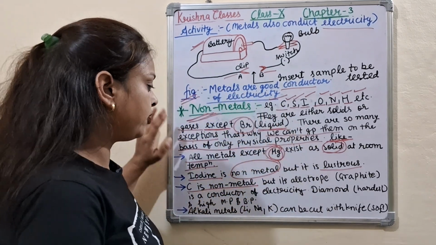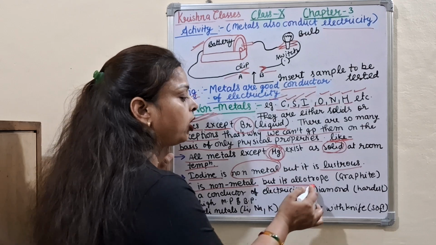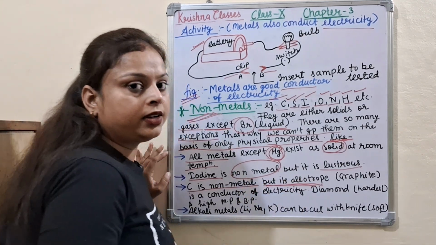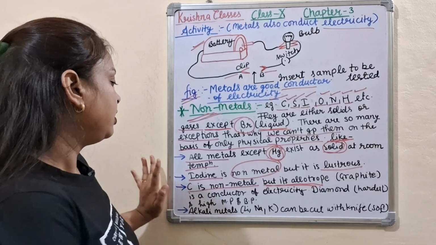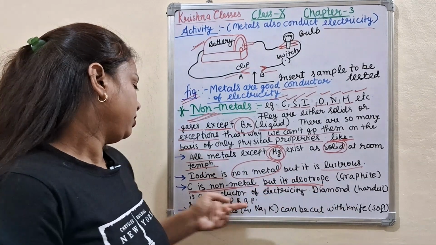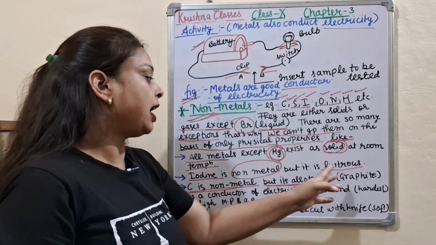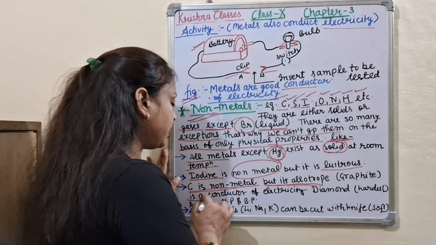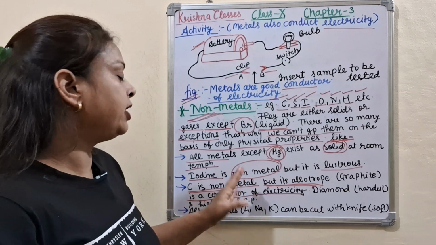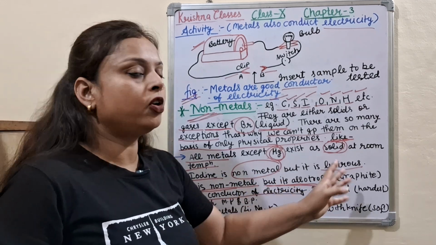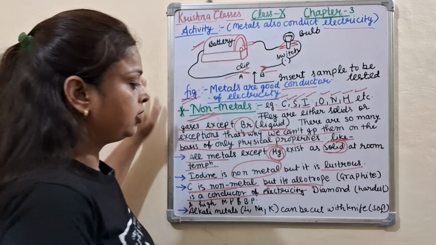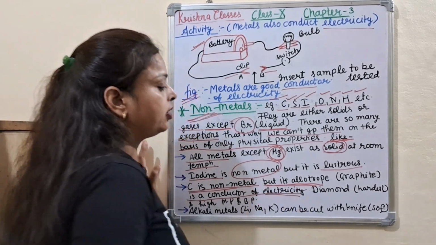Here an example is given. What is its allotrope? There are so many allotropes of carbon present in nature, like graphite. Graphite is an allotrope of carbon, and graphite is a conductor of electricity. It means carbon is a non-metal, but its allotrope conducts electricity like a metal. So this is also an exception.